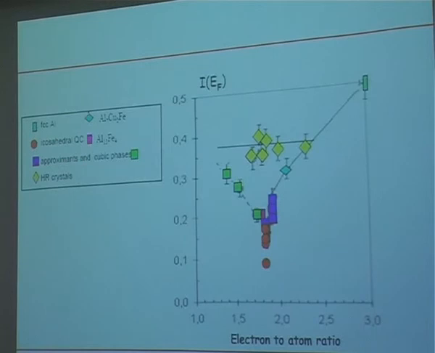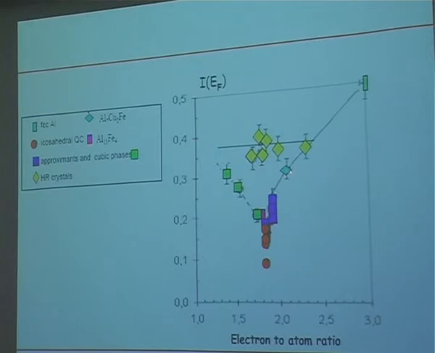I will spend a little bit of time explaining it. This set of data corresponds to these aluminum copper compounds, which are real Hume-Rothery phases. So you see that the intensity at the Fermi level is lower than in the pure metal. There is a small, shallow pseudo-gap.